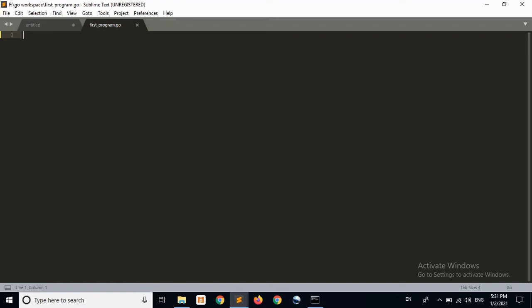Hey guys, in the last video we saw the installation of Golang. In that video we just copied the code from the official Golang site and pasted it into a text editor just to check that Golang is running on my system properly. At that time we didn't know what syntax we were using or how to write code in Golang. So in this video we'll see how to write the first program in Golang, and we'll print a simple hello world. So let's begin.